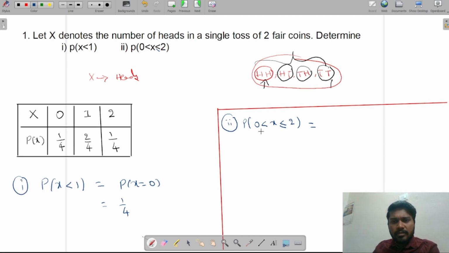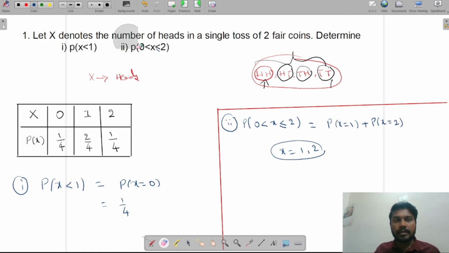So tell me, with this question, what are the values of x? 0 less than x less than or equal to 2. So can I say the x values are 1 and 2? Yes or no? So I can denote this as P of x equal to 1 plus P of x equal to 2.